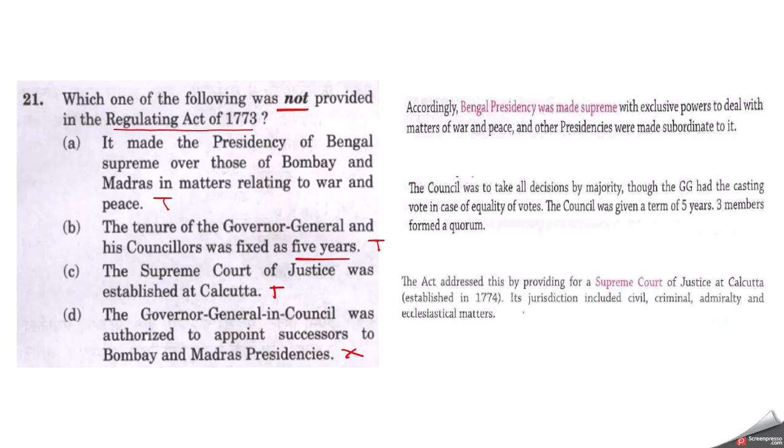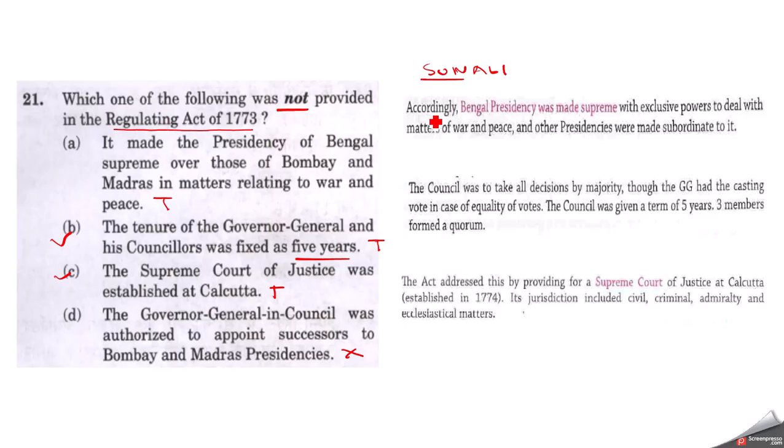Now, if you ask me from where they have lifted these statements, they have lifted them from Sonali Bansal's book of Modern India. If you see Lakshmikant or Spectrum and go through the topic of the Regulating Act of 1773, you will not find these B and C statements there. At most you can find something regarding the Supreme Court in those books, but regarding the tenure of Governor General and his councillors, it is not given there. So these statements are lifted from Sonali Bansal's book of Modern India.